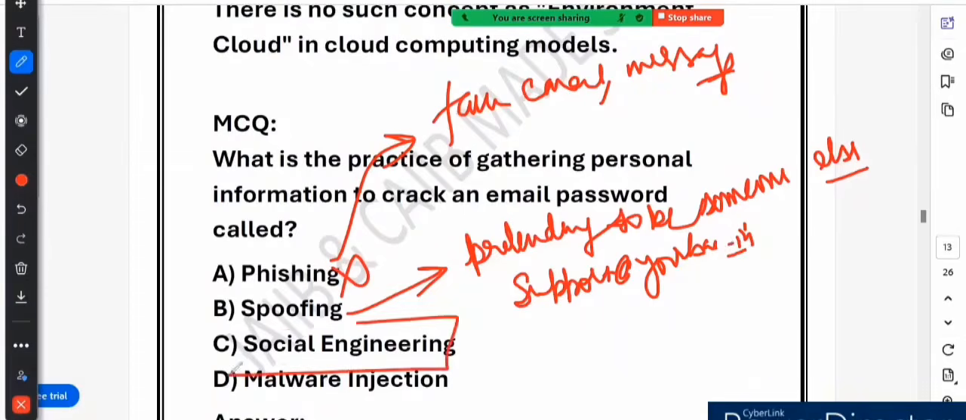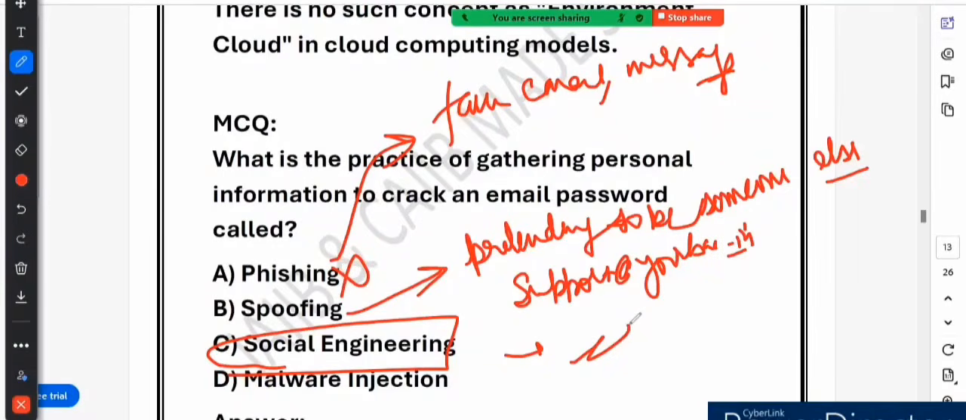Option C says social engineering. Yes, this is correct. Social engineering is a psychological trick used by hackers to manipulate people into giving away confidential information like passwords, OTP or security answers. Instead of using malware, cyber criminals exploit human emotions like trust, fear, and urgency to gather personal data.